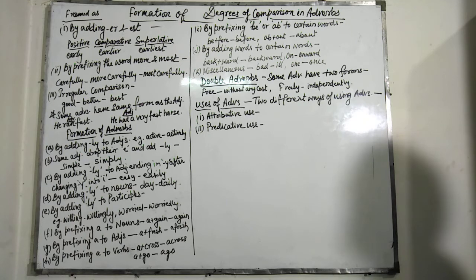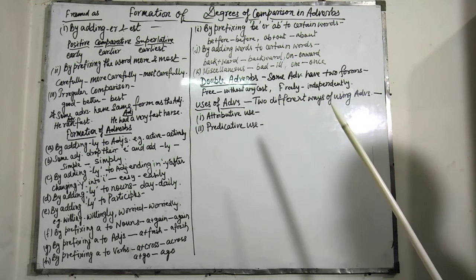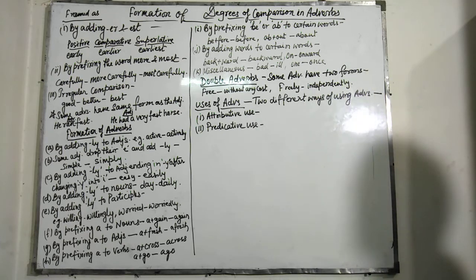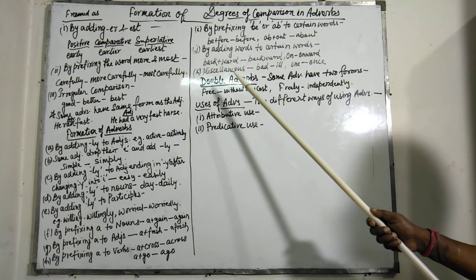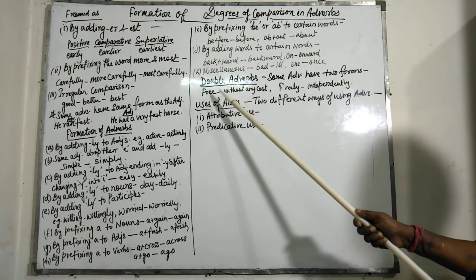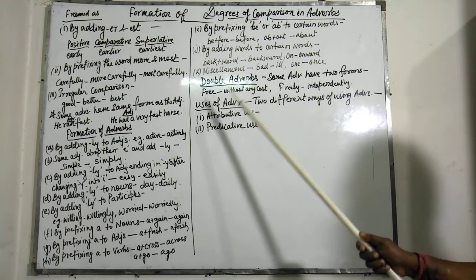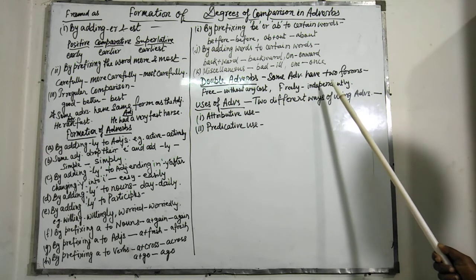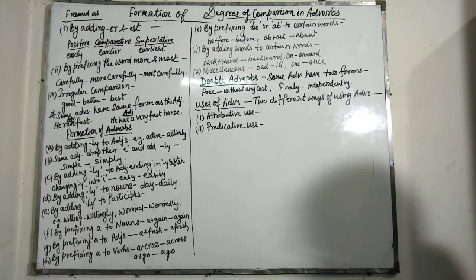Then come double adverbs. Some adverbs have two forms. For example, free and freely. Free means without any cost, freely means independently. Hard, hardly.